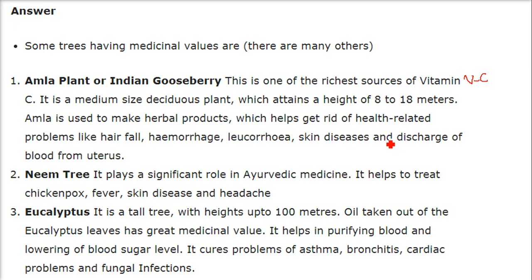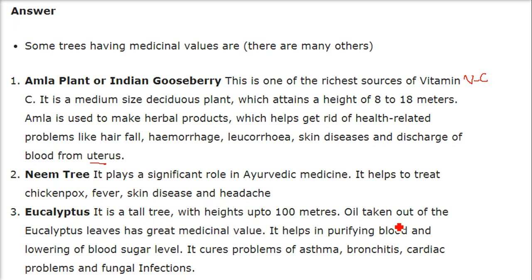Amla is used to make herbal products which help get rid of health-related problems like hair fall, hemorrhage, leukorrhea, skin diseases, and discharge of blood from the uterus. Neem trees play a very significant role in Ayurvedic medicine. There is even a soap called neem, people use it, Medimix has this content. So it helps to treat chicken pox, fever, skin disease, and headache.